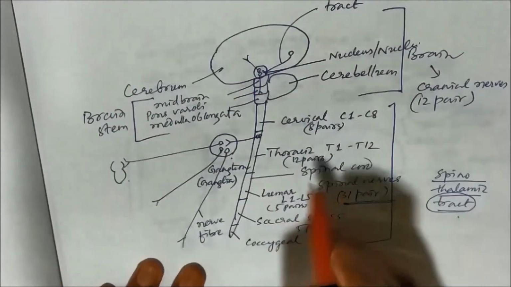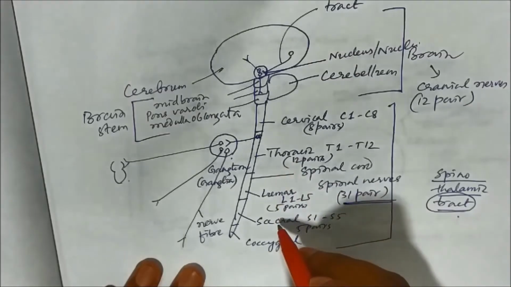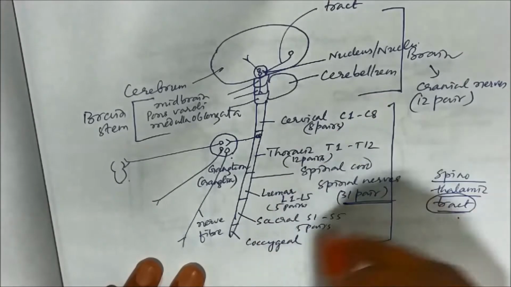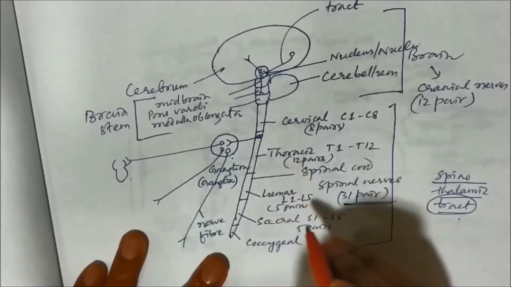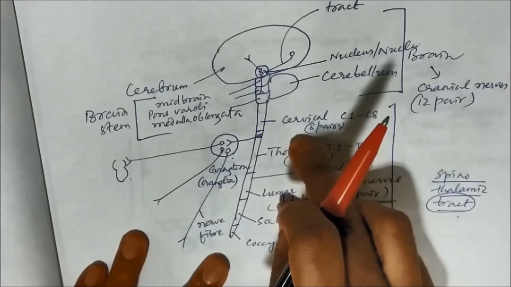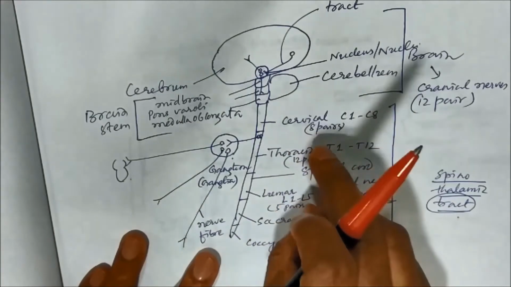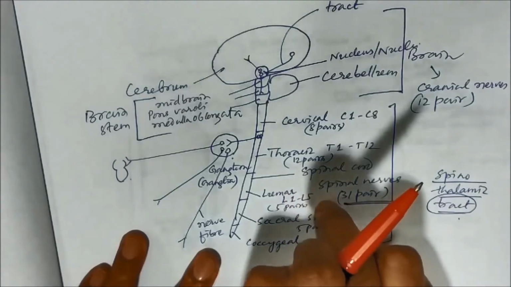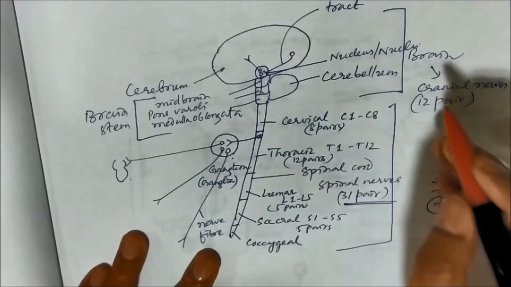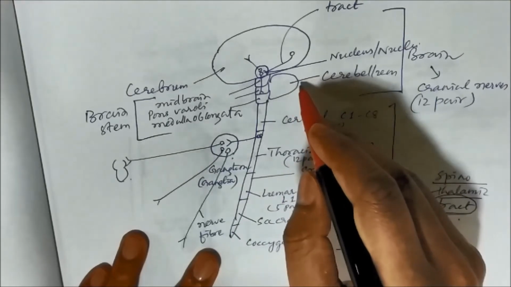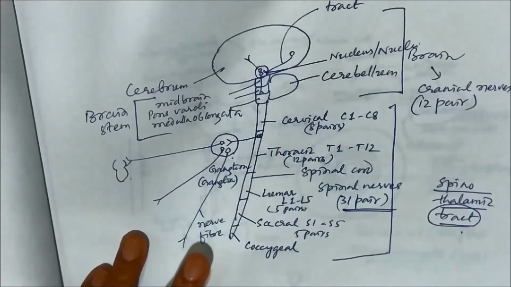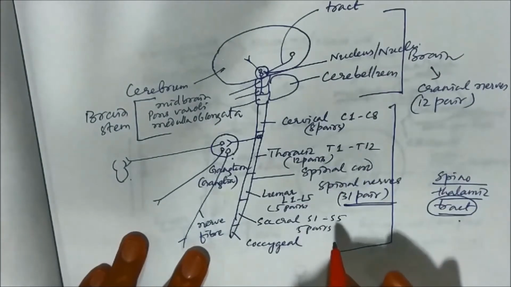If you see this, thoracic, lumbar, sacral, and cranial, these neurons take part in ANS. The thoracic and lumbar take part in sympathetic. Thoracic, all the 12 pairs, whereas lumbar not all, only 1, 2 and 3. And then sacral and cranial: cranial 3, 7, 9, 10 and sacral 2, 3, 4.